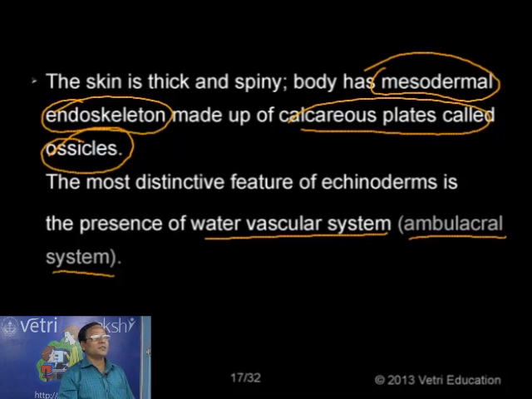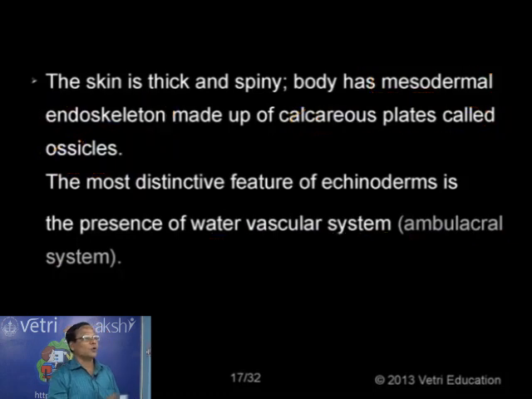But in this case, it is a system of tubes in which water is circulating. That's why it's called the water vascular system, found exclusively in echinoderms.